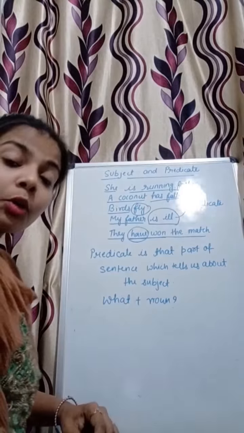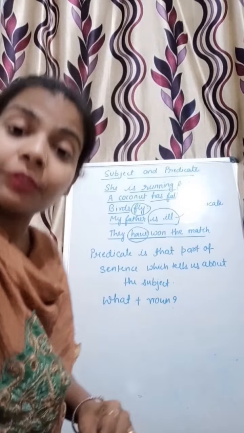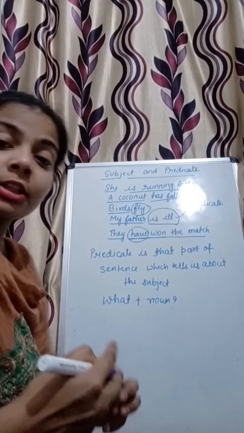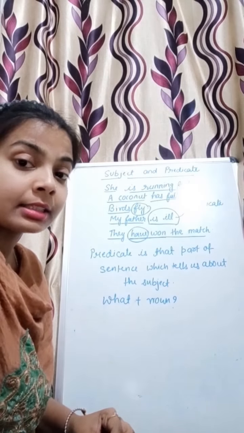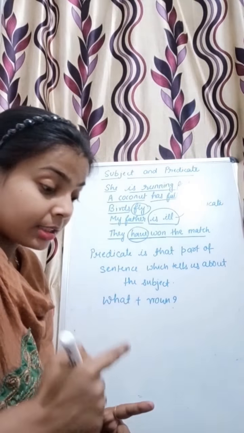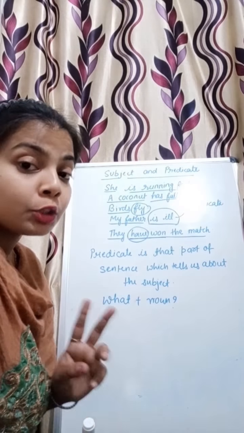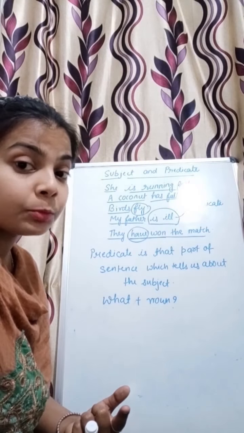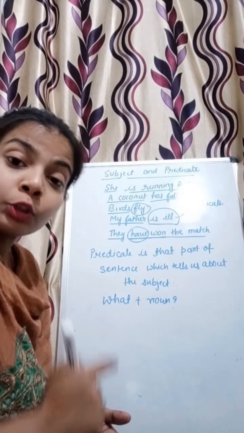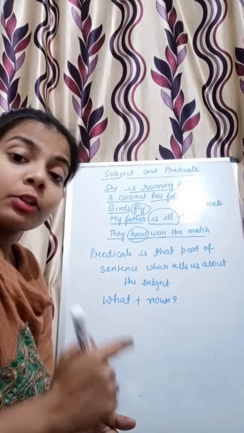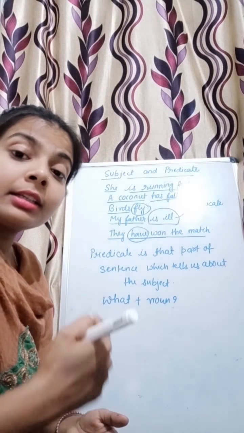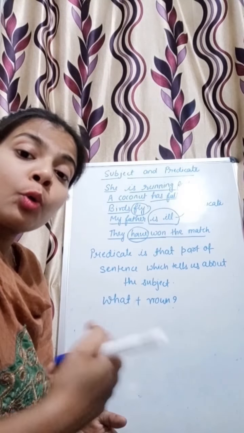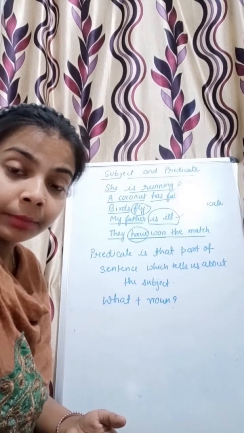So let's recall what we have learned today. We learned that a sentence is a group of words that contains a verb, and a sentence is made up of two things, subject and predicate. What is subject? Subject is that part of the sentence that tells what or who has done something.